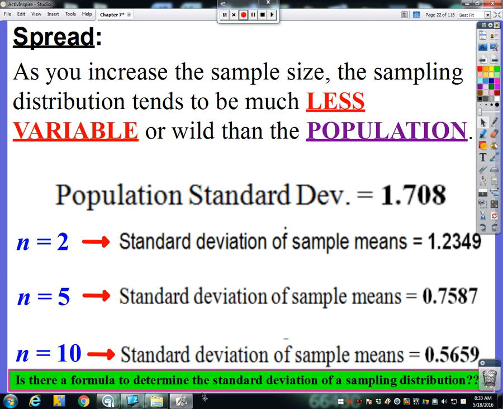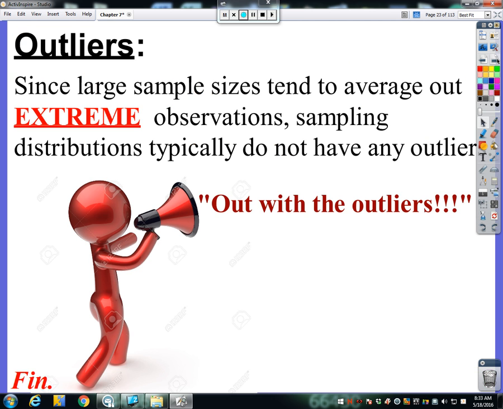So the main question here that you might have is, is there a formula that would help us determine what this specific standard deviation is depending on the sample size? And the answer is yes. We will talk about it soon in a future video. But the main idea I want you to get right now is that as you increase the sample size, the sampling distribution standard deviation starts to decrease and it gets smaller and smaller and smaller. And it will never be larger than what the true population standard deviation is. Okay, notice all of these standard deviations were always smaller than the population's.